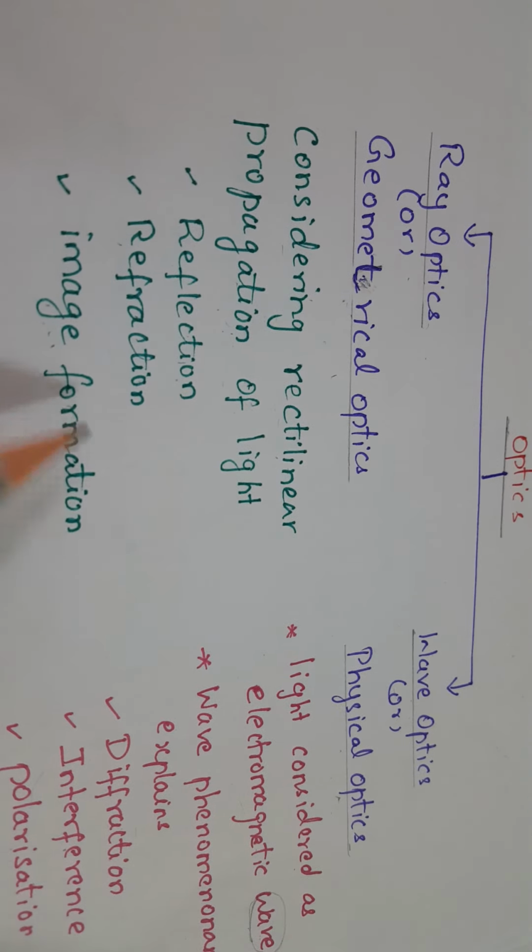Okay. So what is reflection? This bouncing back of light into the same medium when the light encounters the reflecting surface, that is the mirror.